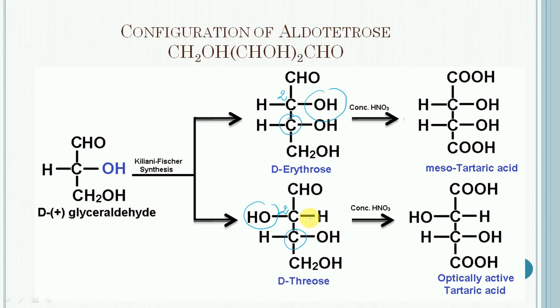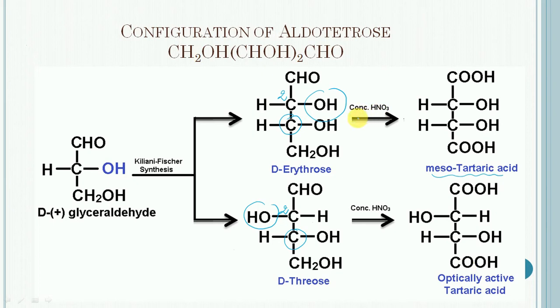This problem was solved with the help of the observation that D-erythrose on oxidation with nitric acid gives rise to meso-tartaric acid, while D-threose on oxidation forms optically active tartaric acid.